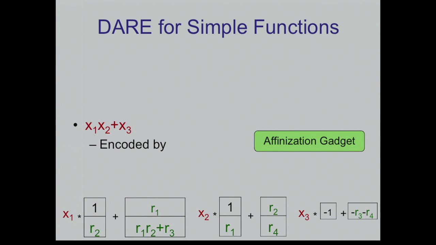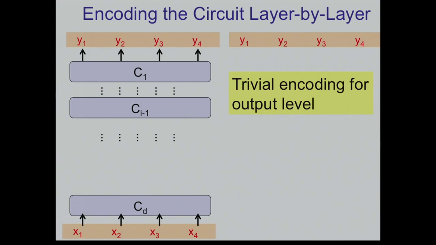So it takes a specific degree 2 polynomial and makes it into an affine encoding. Okay, so we have encodings for finite functions, but let's try to do something for more general functions. So let's try to work with circuits. And I'm going to write this circuit as a layered circuit, so it has layers. This is the input, this is the output.